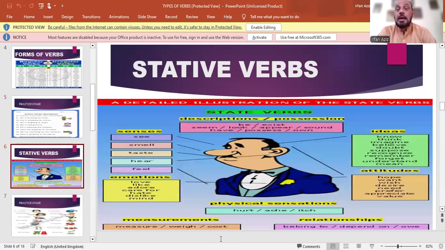Then another kind comes to our mind, which is called stative verb. Stative is derived from the word state. State means condition. So stative verbs are those verbs which state our conditions, like smell, taste, hear. And they have senses, emotions, physical sensations, ideas, attitudes, etc.